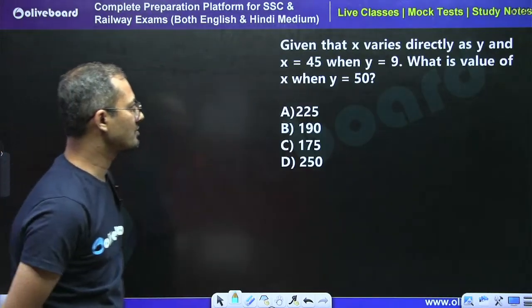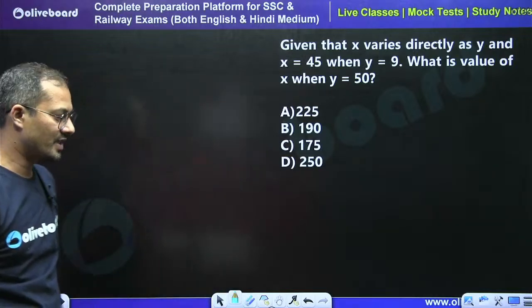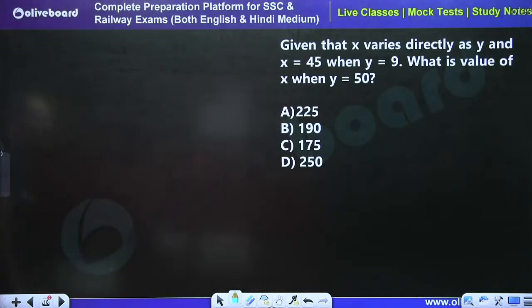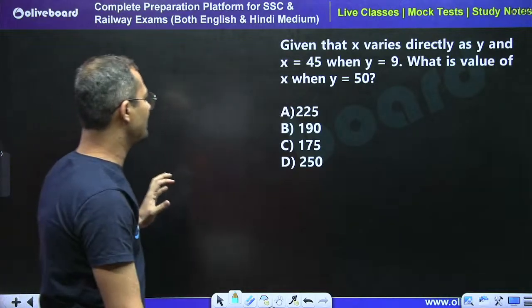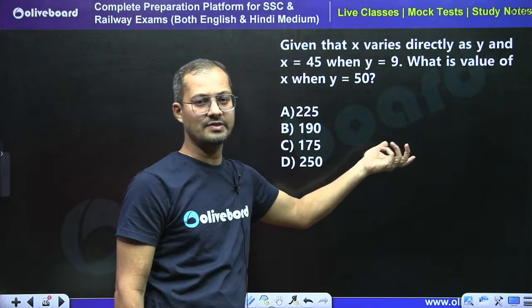Now moving to the next question. Tell me, my dear friends, what is the answer for this question? Yes, please. See, the question is saying given that x varies directly as y, right?